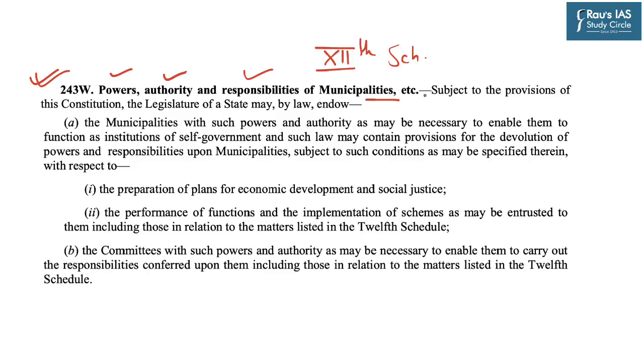It says that subject to the provisions of this Constitution, the legislature of a state, that is the state government, may by law endow the municipality with such powers and authority as may be necessary to enable them to function as an institution of self-government. And such law may contain provisions for devolution of powers and responsibilities upon the municipalities. However, this is subject to conditions as may be specified in the law made by the state legislature.